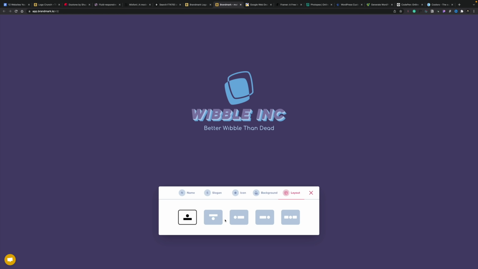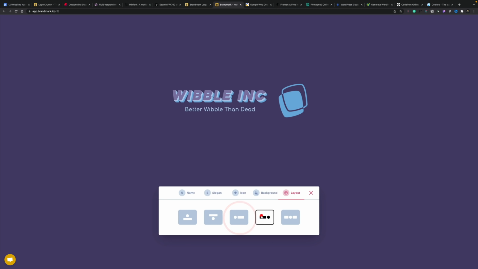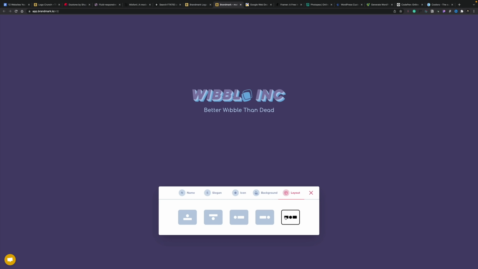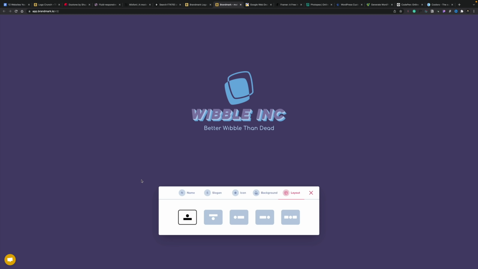We can choose it to be underneath, to the left, to the right, or like we saw, as part of the design itself. I kind of like the look of this one. And now once you've done that, you basically have the starting point for your design, and then you can go ahead and purchase this if you want to. So while this isn't free, it is a great starting point for inspiration. And like I say, if you have a client that just doesn't have anything, well, you could use this.